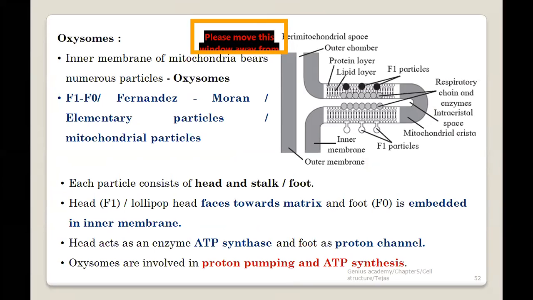But oxysomes is one of the well accepted names and the one which is used everywhere. Even if you get some other names like F1, F0, elementary particle, or anything else, don't get confused. Okay, everything is same. Whatever the name is, the concept remains same. So these are the particles which are present on the inner surface of a mitochondria.